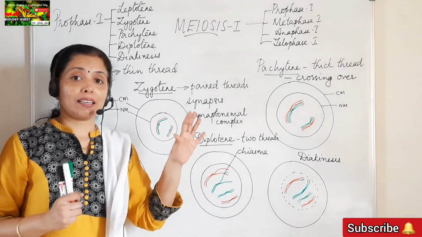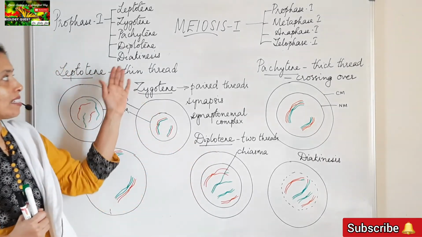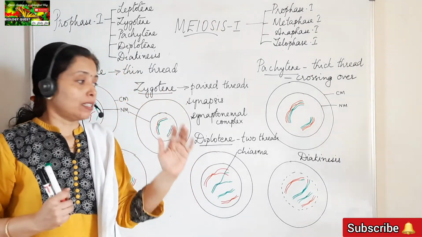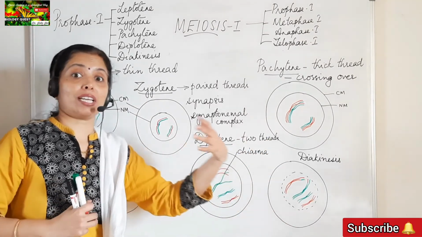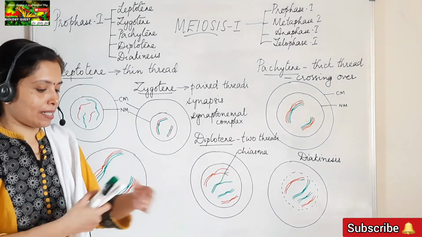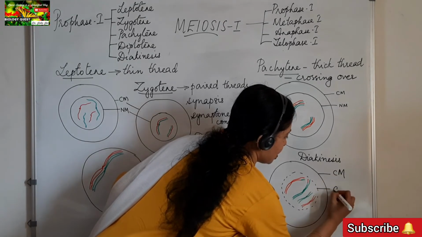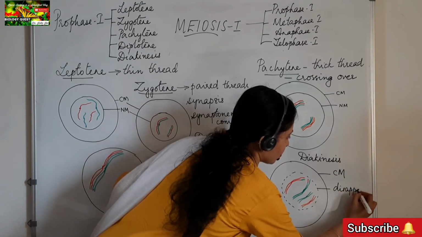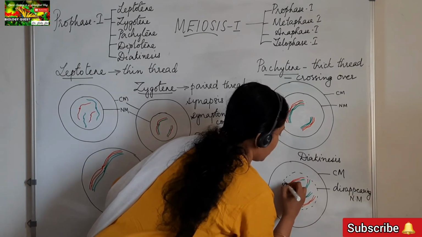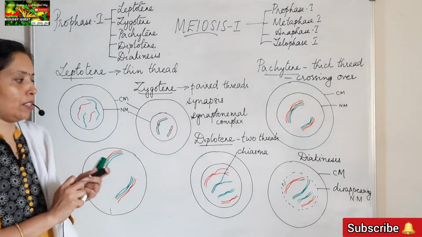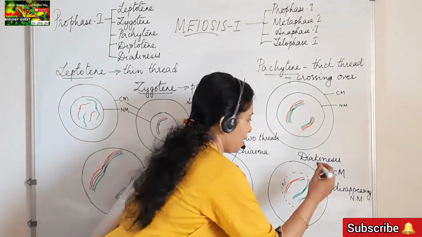The chromosomes are in the most condensed stage, and since this is the end of prophase-I, the nuclear membrane and the nucleolus start to disappear, because the next stage is the metaphase stage. So that is the disappearing nuclear membrane, that is the cell membrane there. This is the disappearing nuclear membrane and the nucleolus. Okay, you can see the nuclear membrane and the nucleolus disappearing. So this is what is happening during diakinesis.